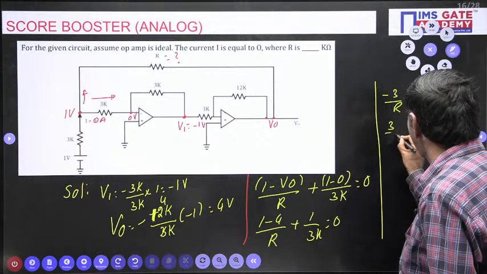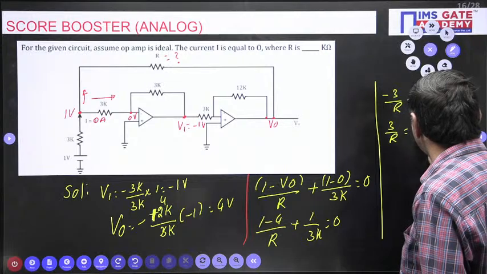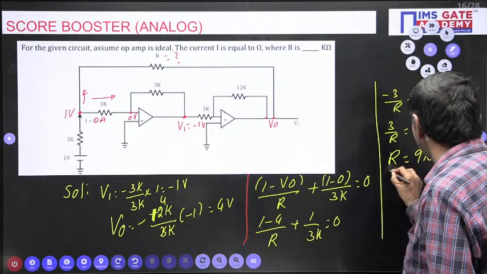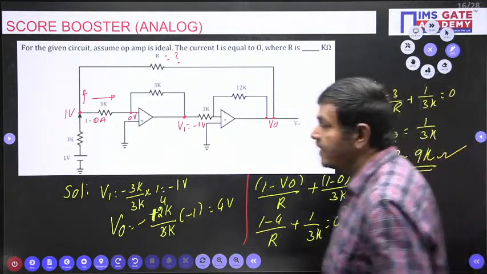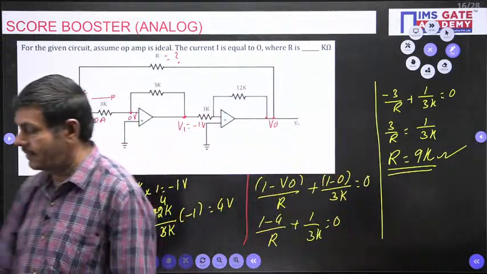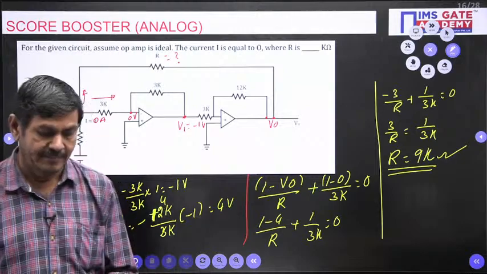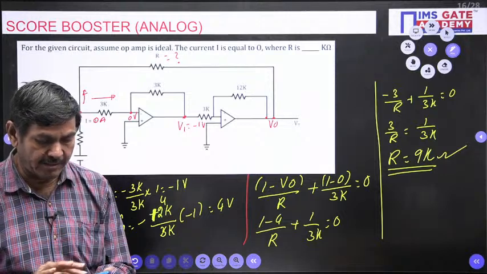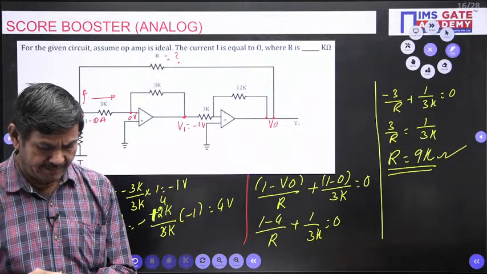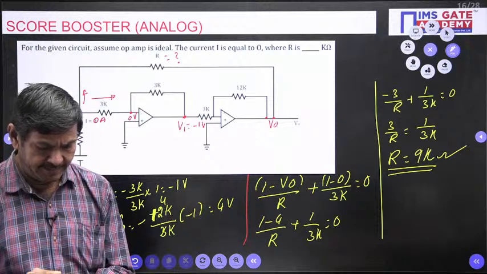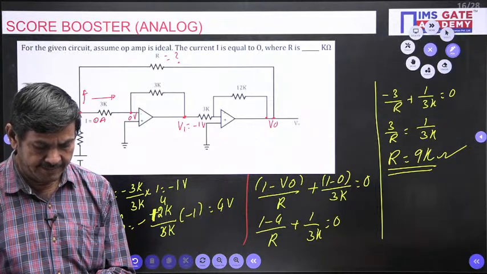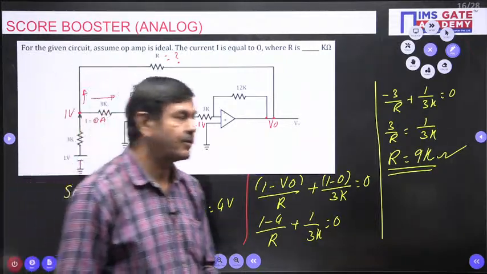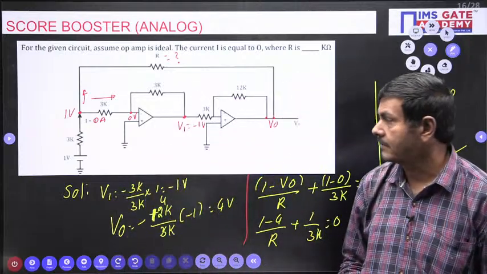So 3 by R equals what? 1 by 3K. So finally R equals what I can get? 9K, 9 kilo ohms is possible. R equal to 9 kilo ohms is possible from this problem. Like that we can tackle this question. That is the answer for this question. Followed? If there is any doubt you can ask. Yes, 9 kilo ohms, exactly the answer. This is the way you can apply to get the answer for this R.